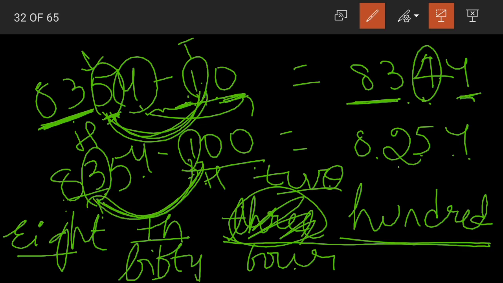3 minus 1, 2. What happens when we subtract 200? Now 3 minus 2 is 1. So it becomes 8,154. The remaining digits are as it is.